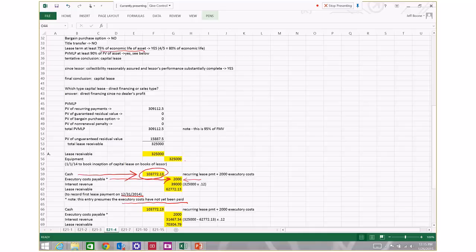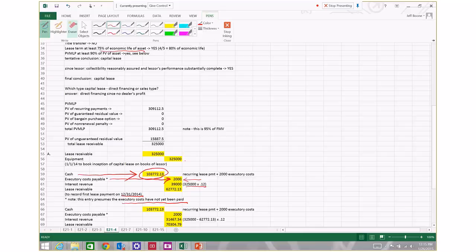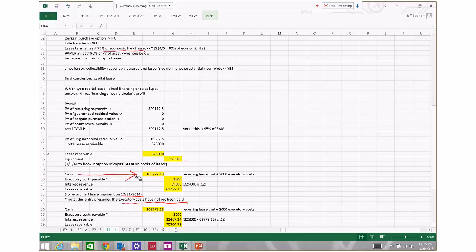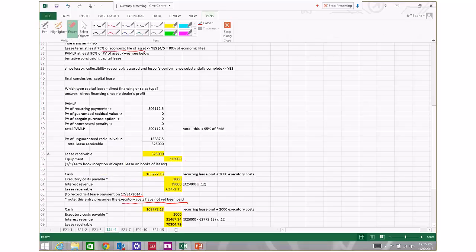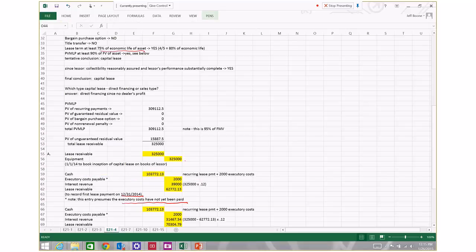And of course, we're going to do it the way we've done it all along. To calculate the portion that's interest, we're going to take the carrying amount of the obligation at the beginning. In this case, it's not an obligation, it's a receivable. The carrying amount of the lessor's receivable from the lessee at the beginning of the interest period. The beginning of the interest period, of course, is just January 1st, 2014. That is the amount that we debited the lease receivable account for.